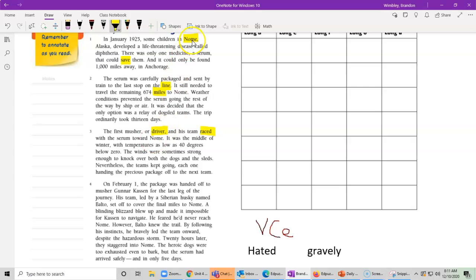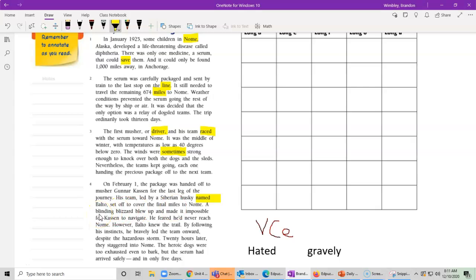Now I'm not going to highlight Nome because I have it up here. It was the middle of winter, with temperatures as low as 40 degrees below zero. Woo. The winds were sometimes, I have some, which we talked about wasn't, but I do have times up here. So that times has that silent E. Strong enough to knock over both the dogs and the sleds. Nevertheless, the teams kept going, each one handing the precious package off to the next team. On February 1st, the package was handed off to the musher Gunnar Kisson for the last leg of the journey. His team, led by a Siberian husky named Balto, set off to cover the final miles to Nome.